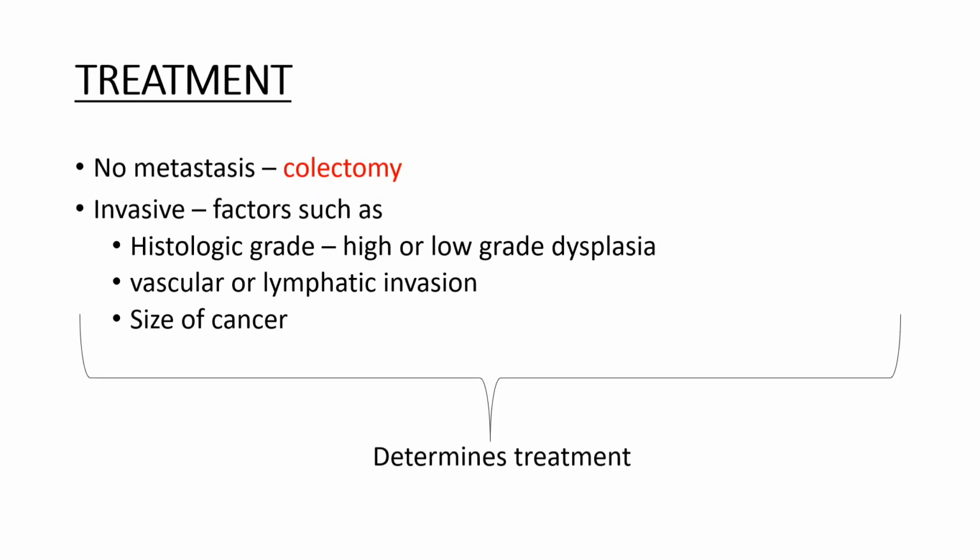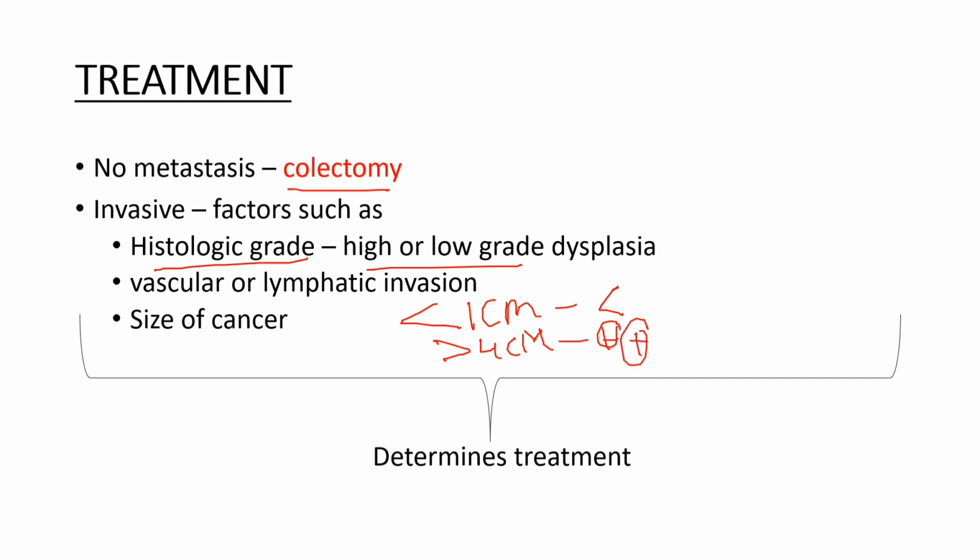Now coming to the treatment. If there is no metastasis, then simply do a colectomy and discharge the patient, that is, removal of the entire colon. In the case of invasive or metastatic cancers, there are certain factors which determine the treatment. These could be histological grade, which could be high or low grade dysplasia, the route of spread, which could be vascular, that is through blood or lymphatics, and the size of the cancer. If it is less than 1 centimeter, the rate of spread is very low. In the case of more than 4 centimeters, the rate of spread is high. These are certain factors which determine the treatment.